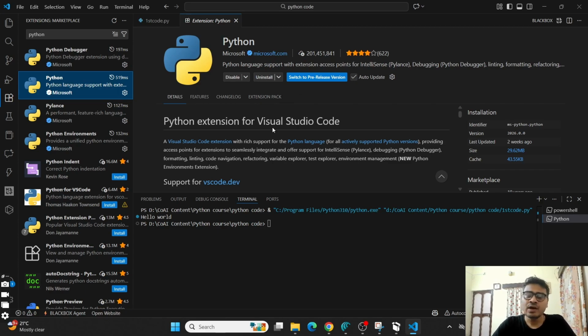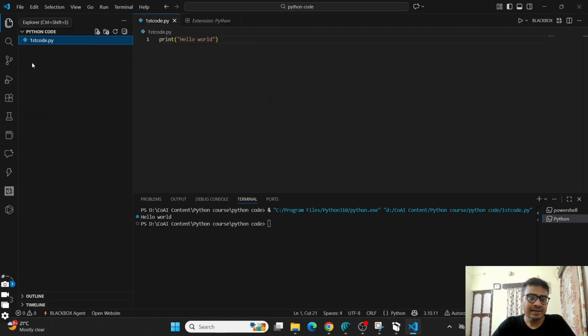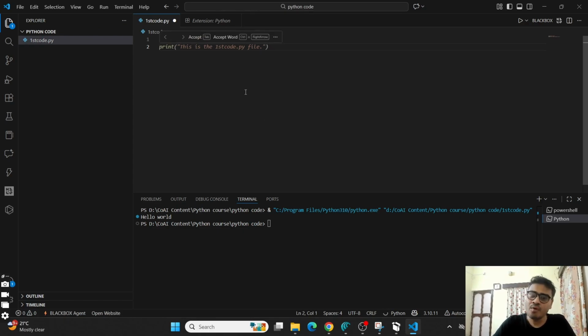Once you do that, Python is completely functional in your VS Code. You can always write the code. And this is the tab to get the folder which is currently active in VS Code, and that's it. So this is how you basically execute things here. As we learn more code and more concepts in Python, you will just code it here and get the output in the terminal. That's it. Fine. So this is how you download it.